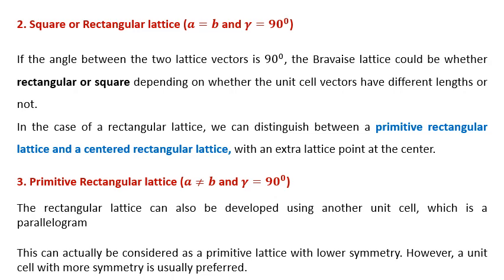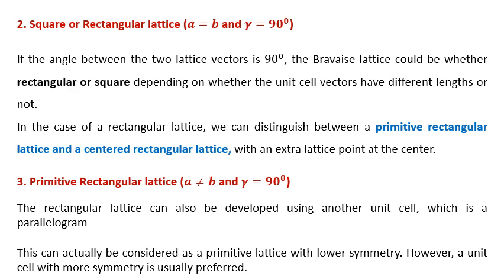Now you see the square or rectangular lattice. Square means all the sides are equal. Rectangle means length and width are different. If it is a square lattice, then a is equal to b and gamma is equal to 90 degrees.